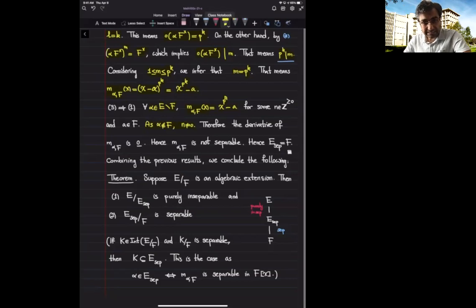So the degree of the minimal polynomial in this case is divisible by p.